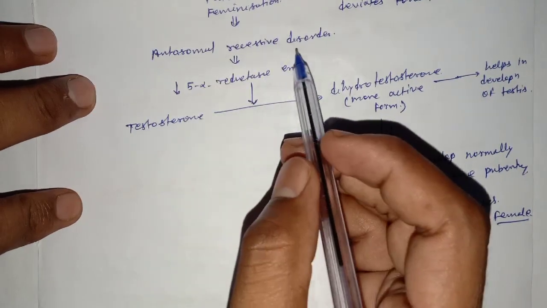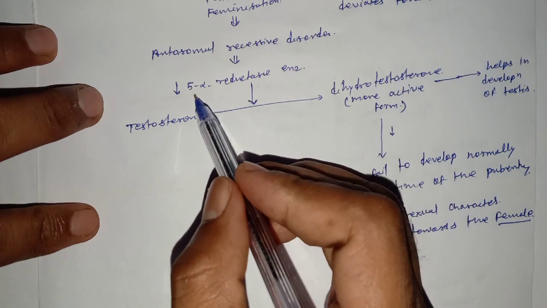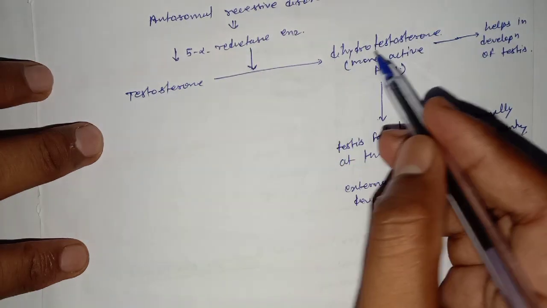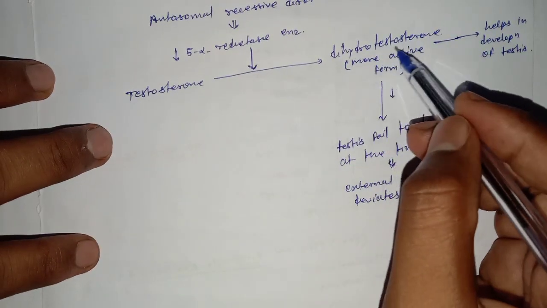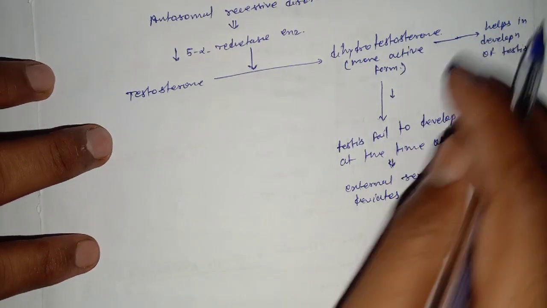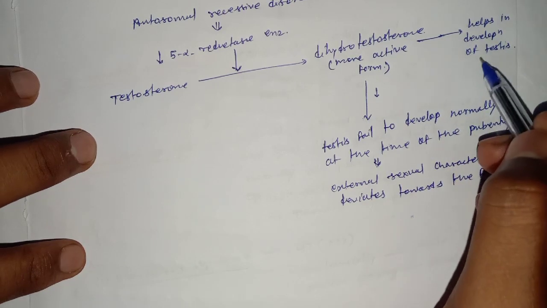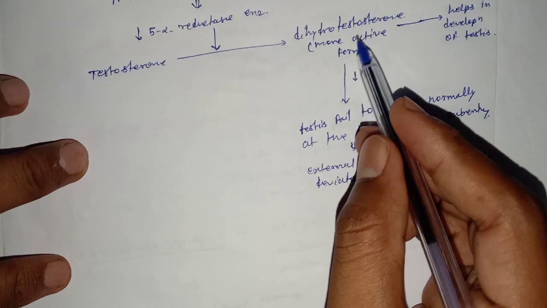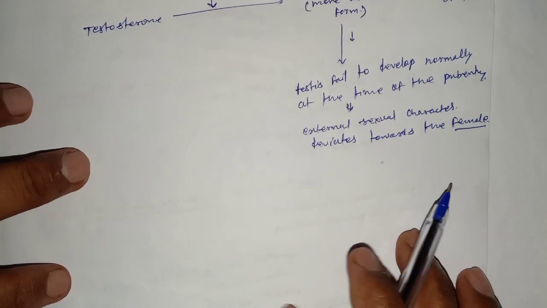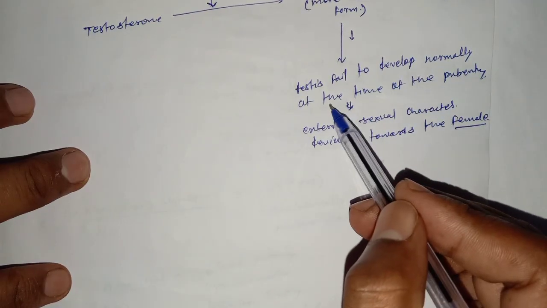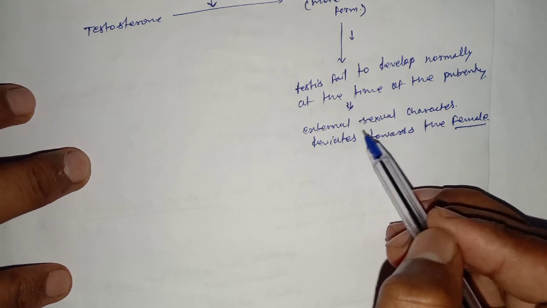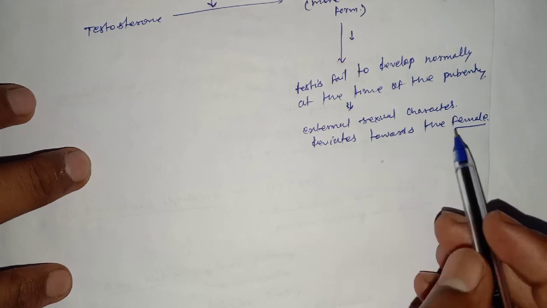It is an autosomal recessive disorder where there is deficiency of the 5-alpha reductase enzyme, which leads to a decreased amount of dihydrotestosterone hormone, which helps in the development of the testes at the time of puberty. If there is a less amount of dihydrotestosterone hormone, then the testes fail to develop normally at the time of puberty, and it leads to the external sexual characteristics deviating towards the female.